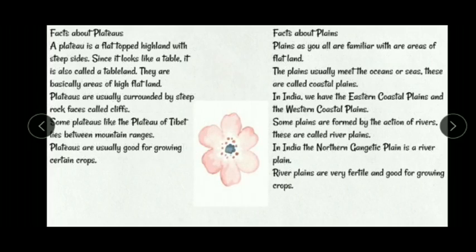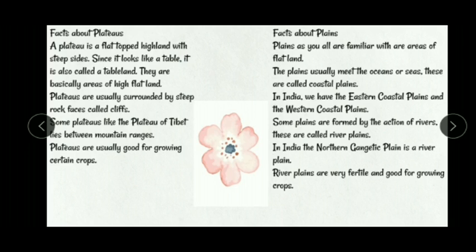Facts about plateaus. A plateau is a flat-topped highland with steep sides. Since it looks like a table, it is also called a tableland. They are basically areas of high flat land. Plateaus are usually surrounded by steep rock faces called cliffs. Some plateaus, like the plateau of Tibet, lie between mountain ranges. Plateaus are usually good for growing certain crops.